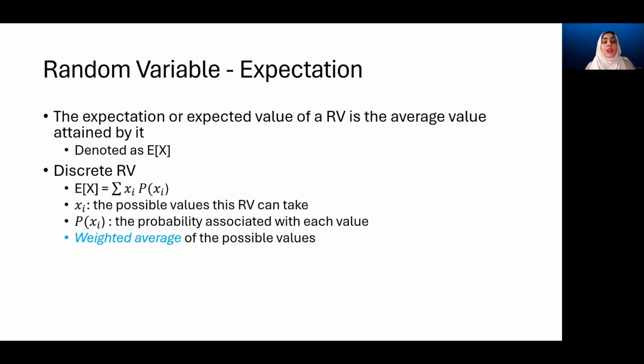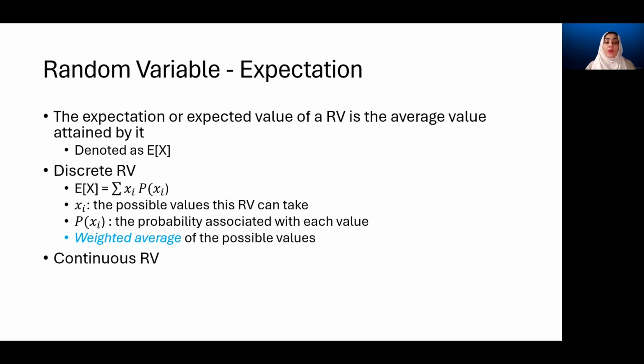We can also consider the mean calculation of this random variable, or the expectation of this random variable, as the weighted average. Because for a normal average calculation, you add up all the values together and divide by the count. Here we add up the values, but before adding, we multiply them with the probability, which can be considered as the weight associated with a given value.